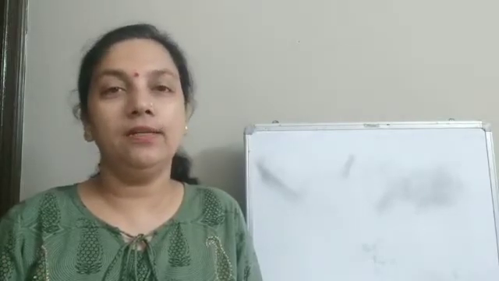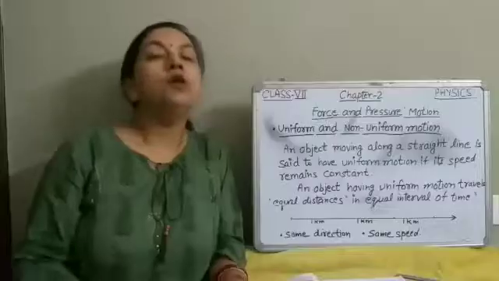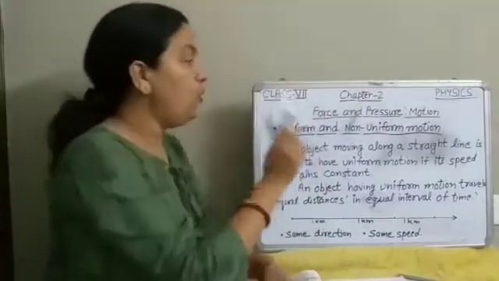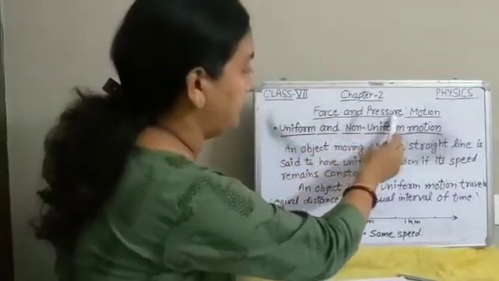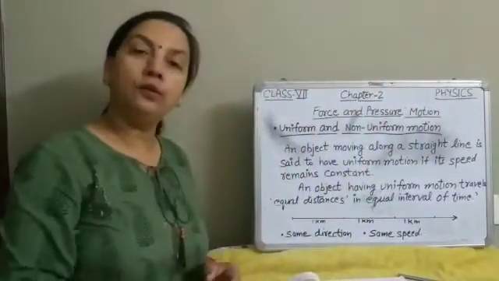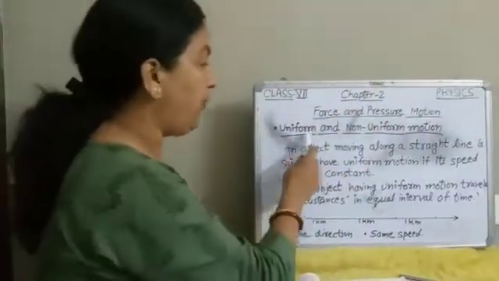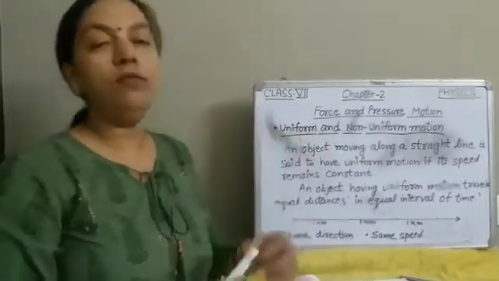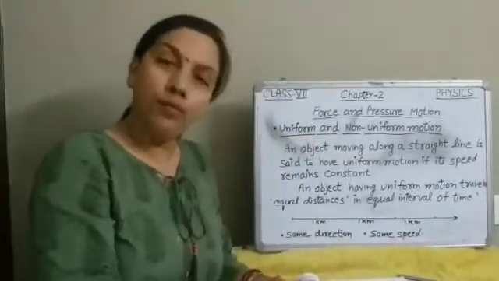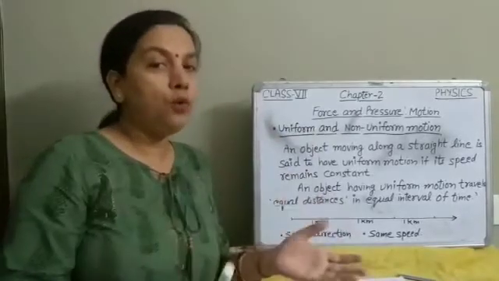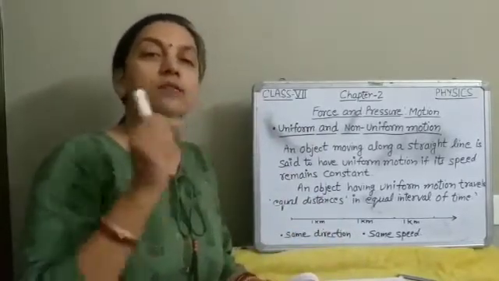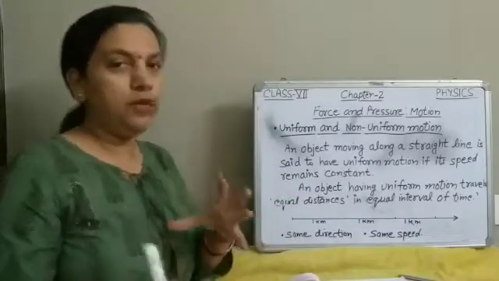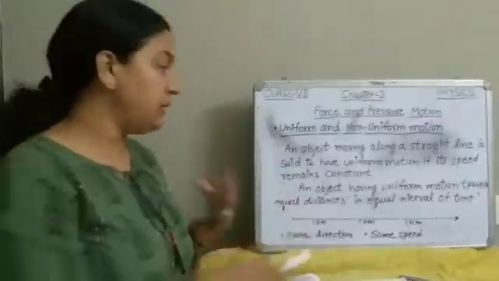So let's start our class. Class 7, we are continuing our chapter 2, force and pressure motion, and today's topic is uniform and non-uniform motion. So first of all we will talk about uniform motion. Motion, you all know, if an object is moving, it means it is in motion. So what is uniform motion?